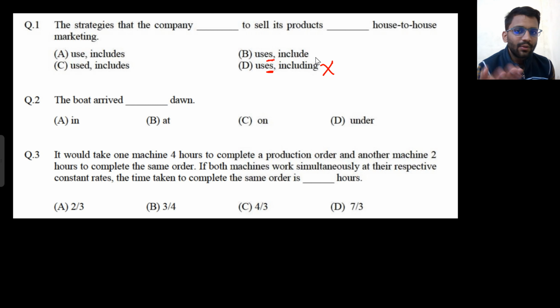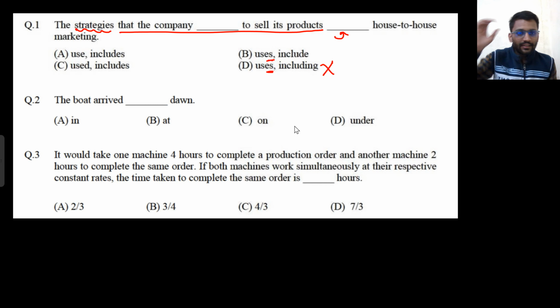But whether it will be include or includes, it will be include only, because we are talking about strategy now. The strategies include house to house marketing. The strategies that company uses to sell its product, so we can drop this line. What we are talking about? We are talking about the strategies. The strategies include house to house marketing. Did you understand it? The strategies that company uses to sell its product include house to house marketing.